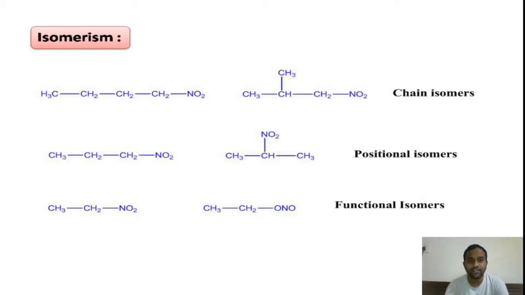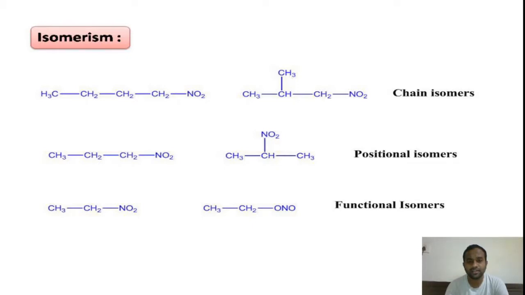Why do these isomers differ in the properties? Because due to the difference in the arrangement of the groups within the molecule, they differ in their properties. Usually isomerism is majorly classified into two types: structural isomerism and stereoisomerism. What is structural isomerism?